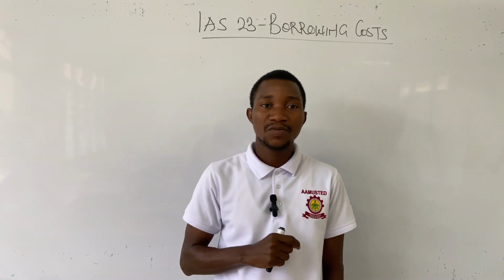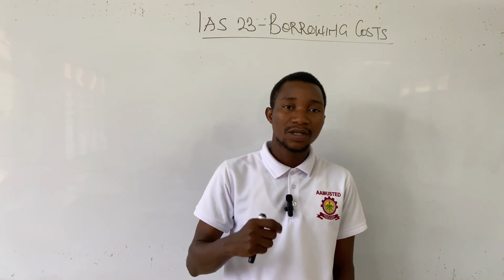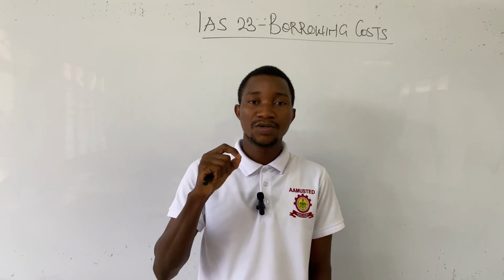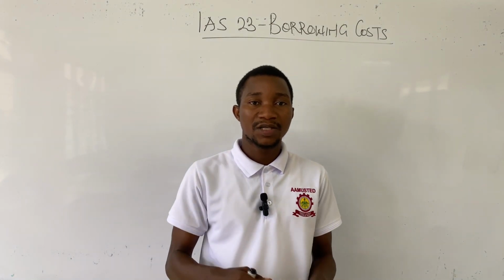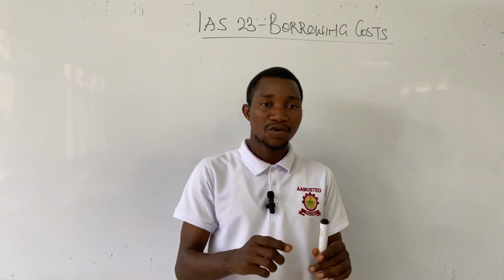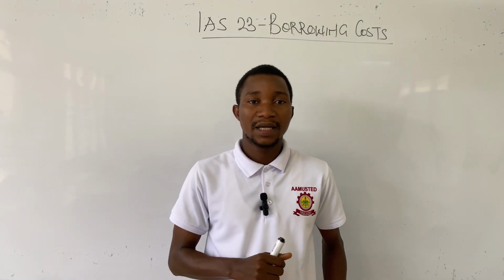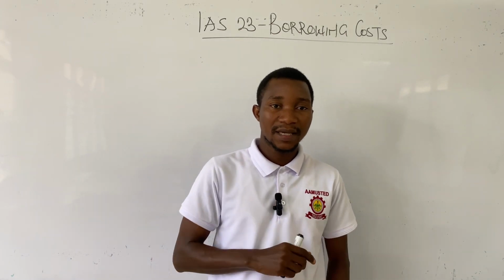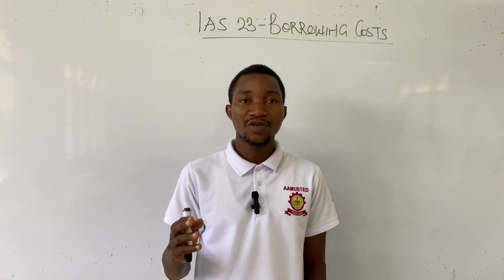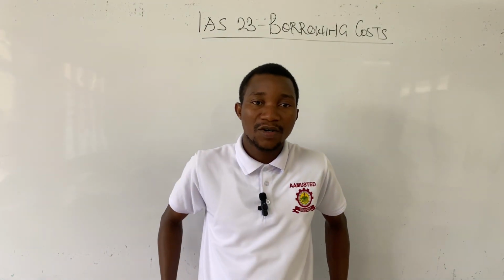After considering the amount borrowed, you also have to consider when the loan is borrowed and when they commence the production of the equipment. You also consider whether there is any period where they suspend construction of the qualifying asset, and you consider the period in which the asset is completed for its intended use or sale. So these are the basic things you have to consider. Now we've established that the interest is 6%, and that the amount borrowed is $6 million.